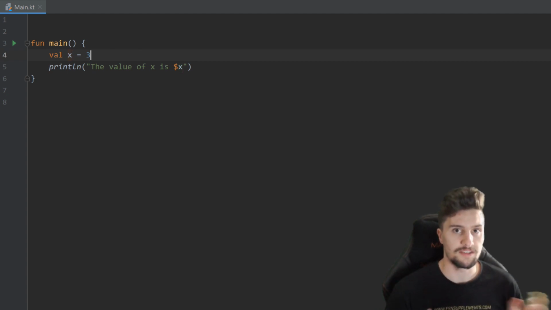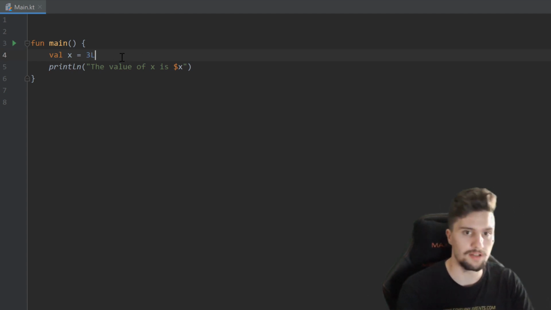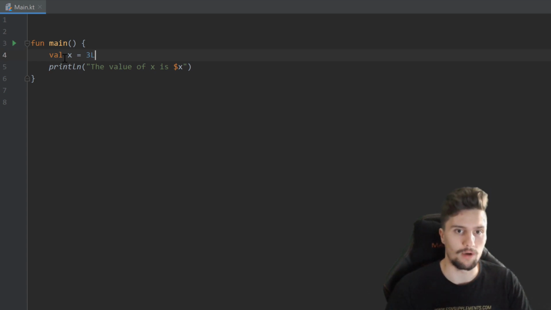And the reason for that is that Kotlin is smart enough to recognize that we set the value of x equal to a whole number, and then it automatically knows that we wanted to declare an integer number here. So let's actually see which other types we have here other than integer. For example, we could attach a capital L here after the 3, which would make our x a so-called long. Long is just a format that can save much bigger numbers than integer. So integer is a 32-bit number, so it can save up to 2 to the power of 32 numbers, and a long is a 64-bit number, so it can save 2 to the power of 64 different numbers.